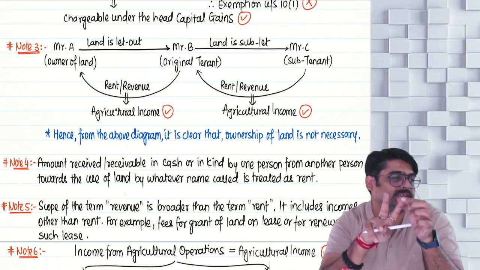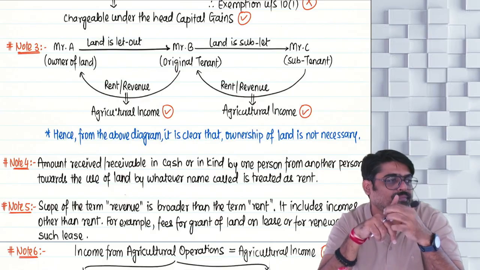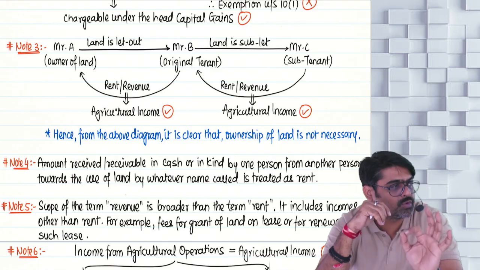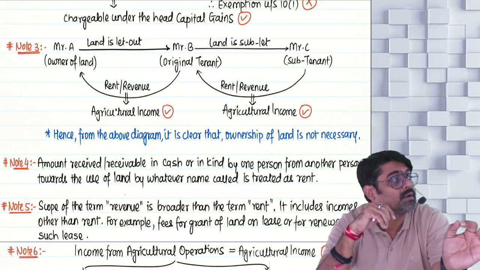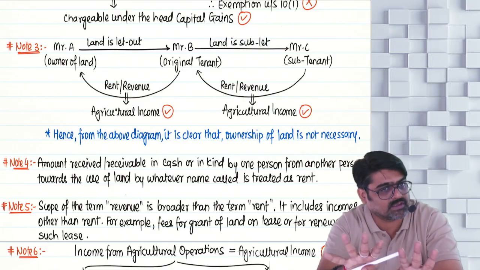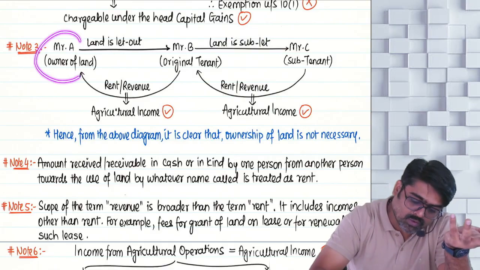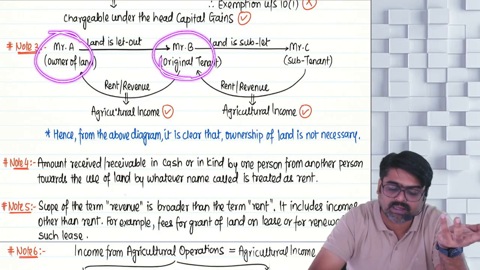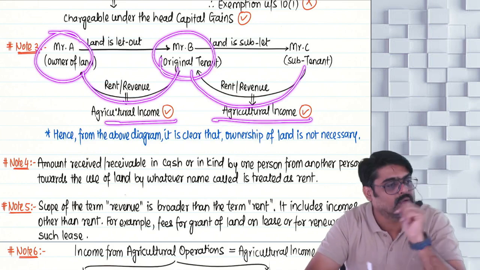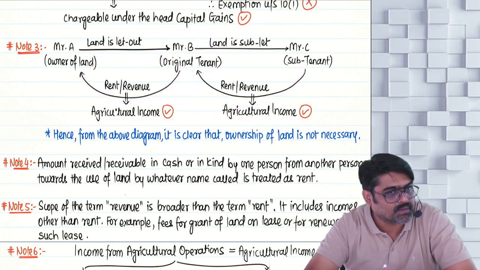So only two conditions are required. First, land must be in India, and two, use of land must be for agricultural purpose. If these two conditions are satisfied, then whether you are the owner of that land or you are not the owner of that land, whatever rent or revenue you are deriving will be treated as your agricultural income. Will you remember this? This is one note.